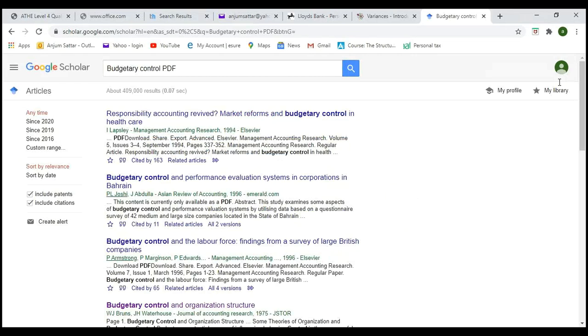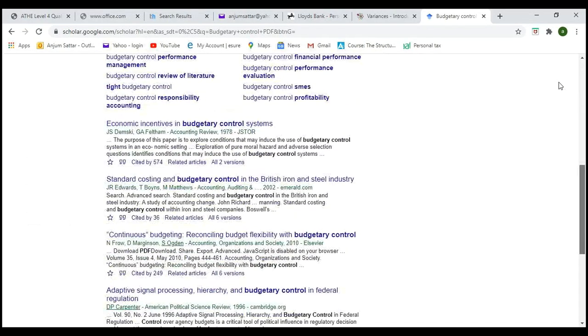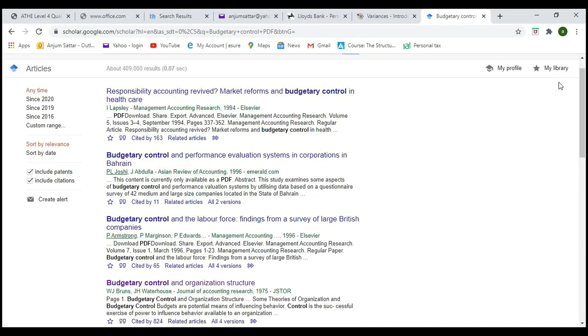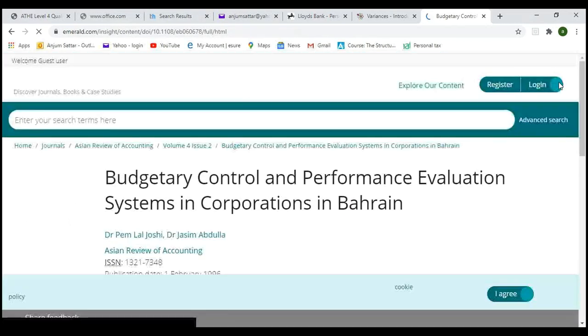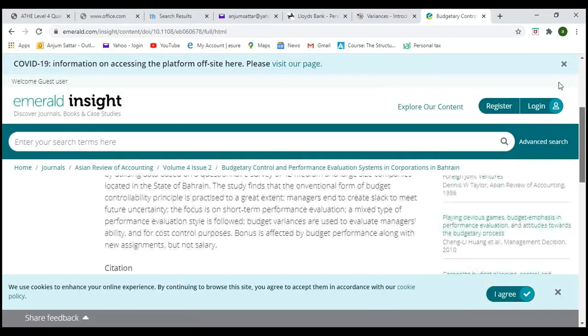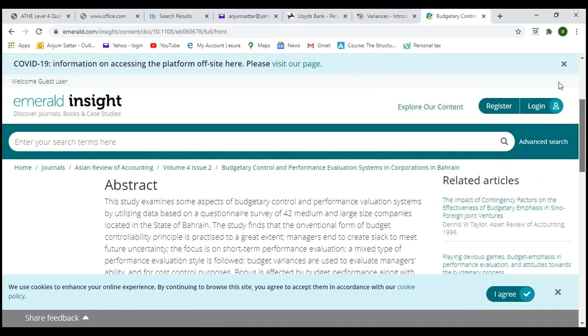Okay, now responsibility accounting, budget and performance, and you will see a lot of standard costing, a lot of articles there. Suppose you read this now, and it is always good to read the abstract: the study examines budgetary control and the performance evaluation system.